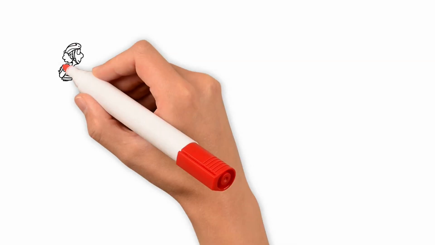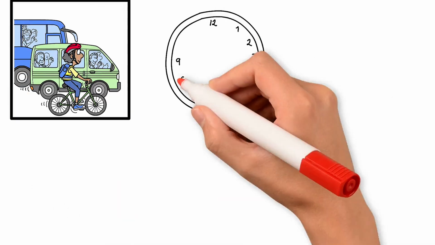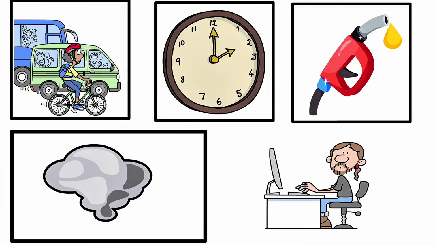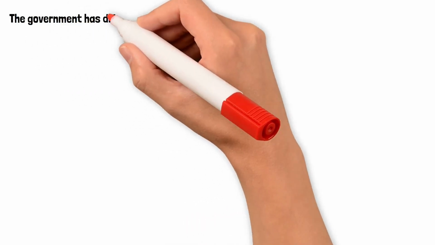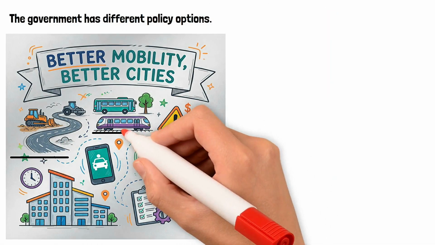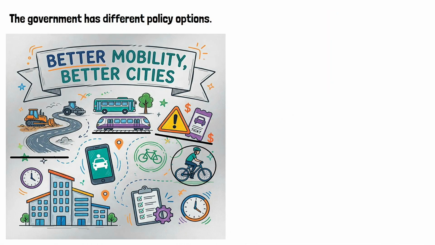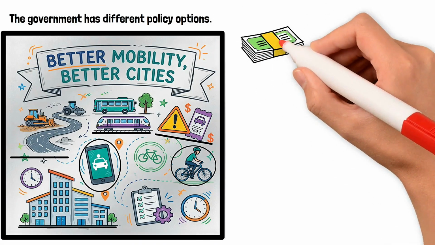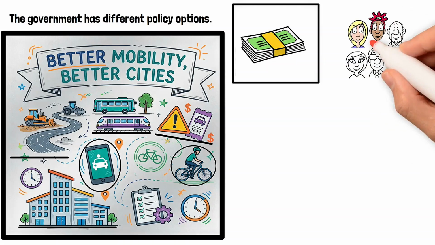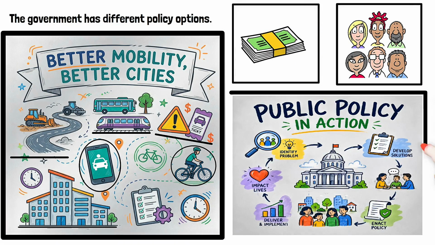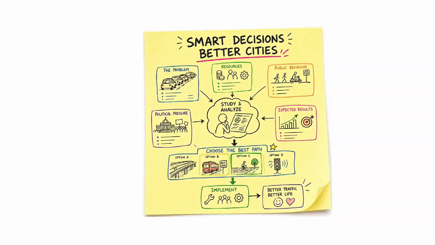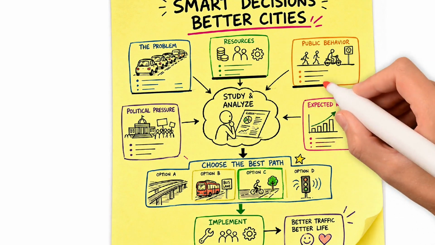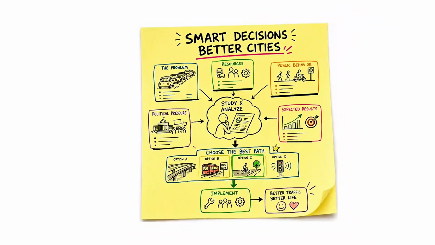Think about a city with a serious traffic problem. People are stuck for hours, fuel is wasted, pollution increases, and businesses lose time. The government has different policy options. It can build more roads, improve public transport, increase parking fines, create bike lanes, change office timings, or regulate ride-hailing services. Each option has a different cost, benefit, and public reaction. That is public policy in action. It is not just saying solve traffic. It is choosing a specific path after studying the problem, available resources, public behavior, political pressure, and expected results.